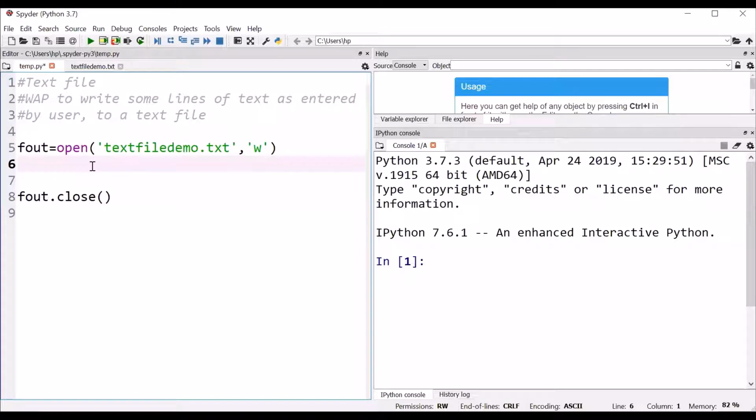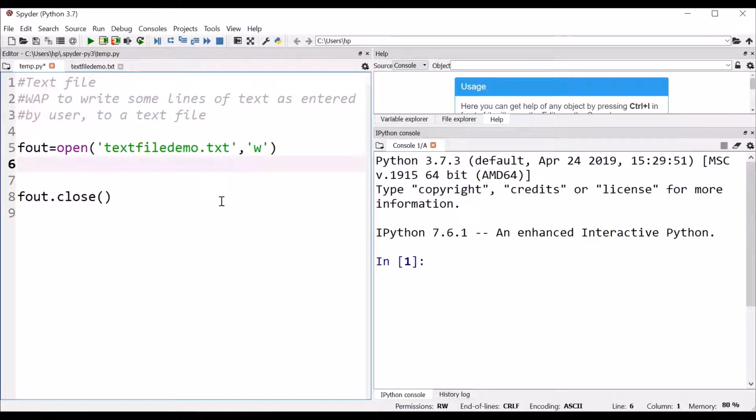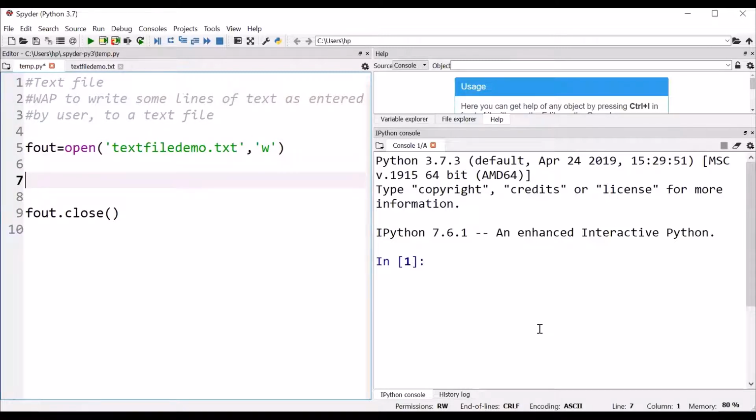Now let us do one program to write some lines of text as entered by the user to a text file. Okay, so opening a file in writing mode, file name you can choose anything. Okay, now what we wish, we want to take a line from the user, input, enter any line, enter any text or whatever.